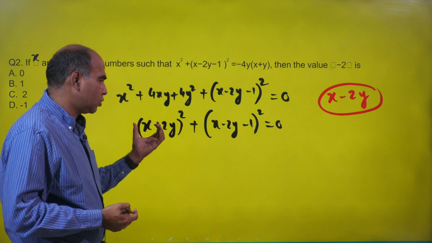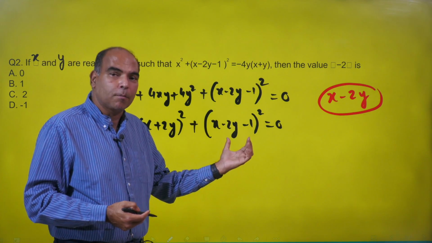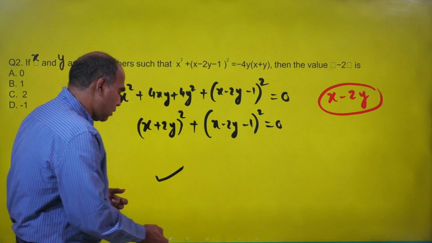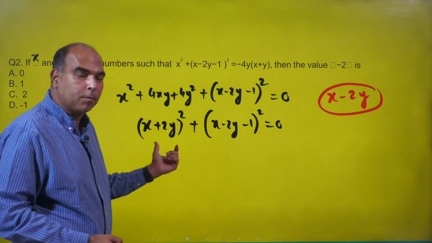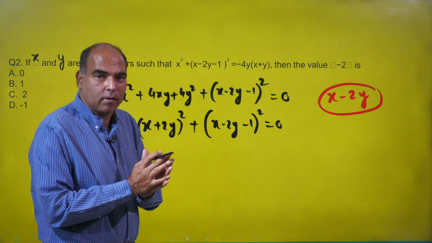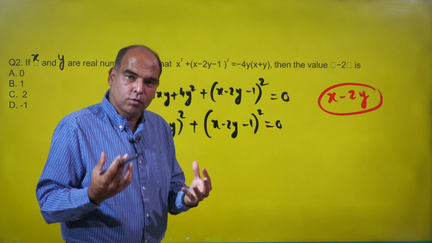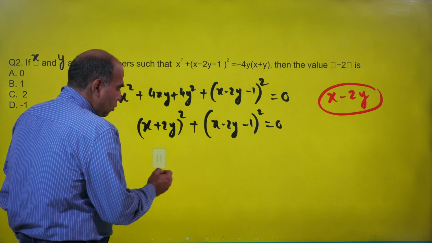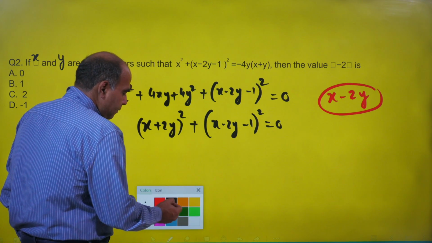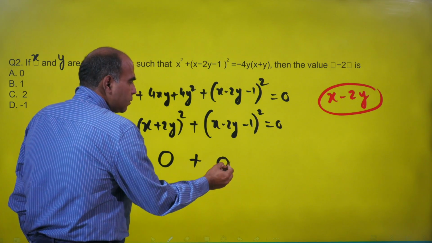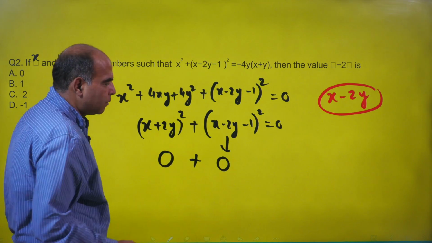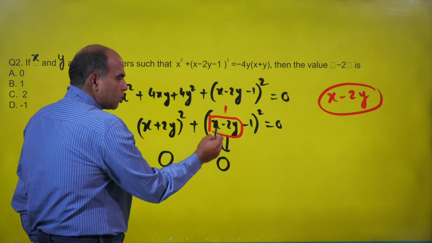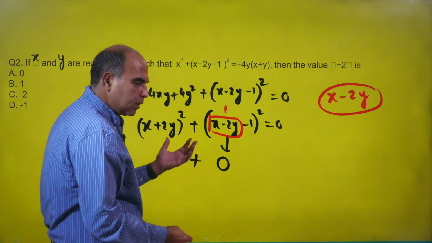The expression is square of some number plus square of some other number equal to 0. Since the square of a number can never be negative, this is a positive or a 0. Basically this is a non-negative number, and this is also a non-negative number. And if two non-negative numbers are adding up to 0, it can only happen if both those numbers are 0 itself, which basically means that we have a 0 plus 0 situation here, which means that the expression inside this bracket has to be 0, which can only happen if the value of x minus 2y itself is 1, because only then will you get 1 minus 1 whole square 0. So that's the only logic in this question.